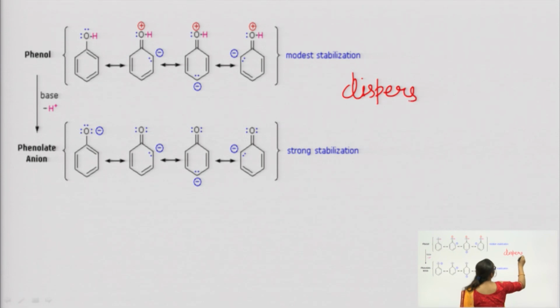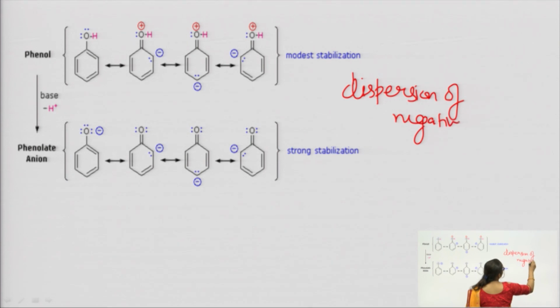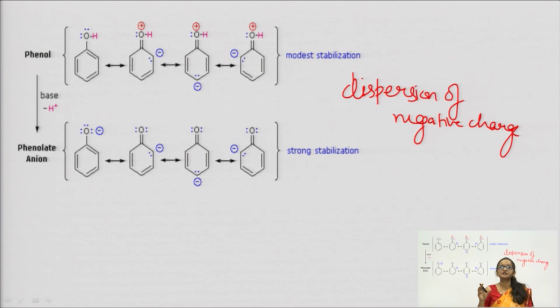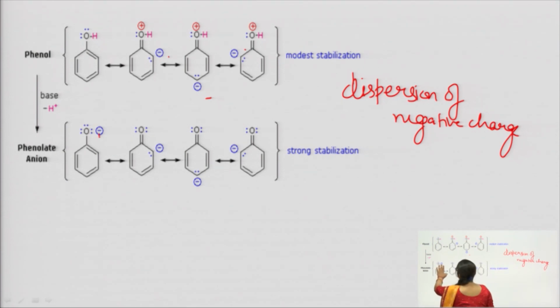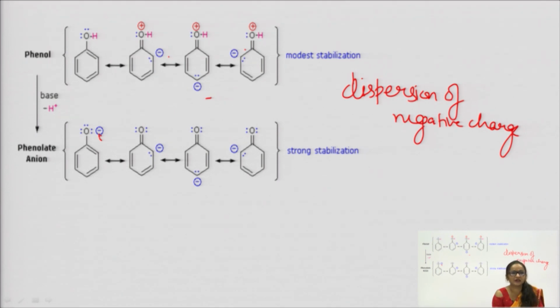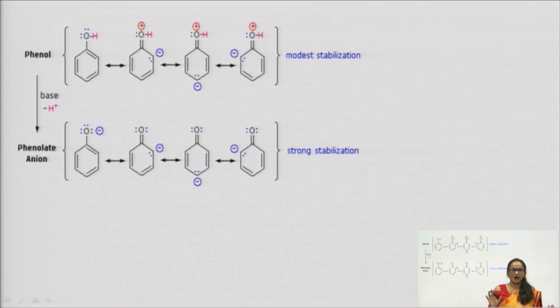This word is very important, dispersion of negative charge, right? Dispersion of negative charge means negative charge is moving from ortho to para and then to ortho. See in this phenoxide ion, this O minus ions or electrons are moving to ortho, then to para and then again to ortho. So this indicates that this is very stable in nature, right? I think this must be clear in your mind that phenol is acidic.